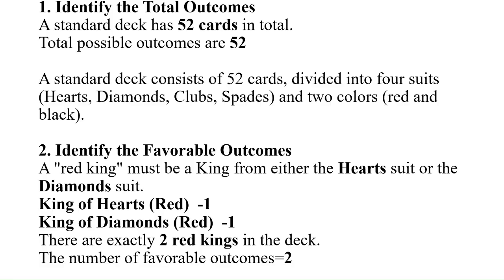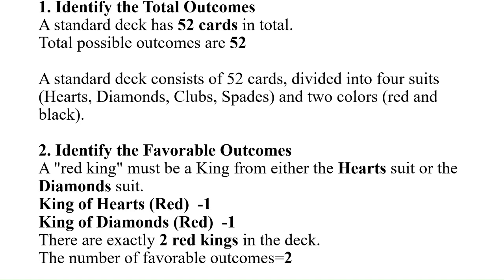A standard deck of cards consists of 52 cards, so possible outcomes will be 52. That is fixed. To identify the favorable outcomes, a red king must be a king from either the heart suit or the diamond suit. Both are in red color. The king of hearts is one, only one king. In the same manner, the king of diamonds is one, also in red color. So there are exactly two red kings in the complete deck.